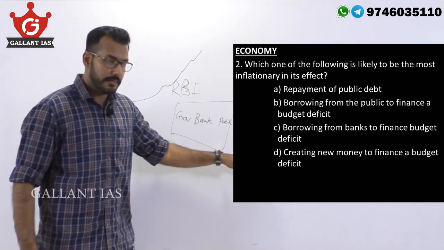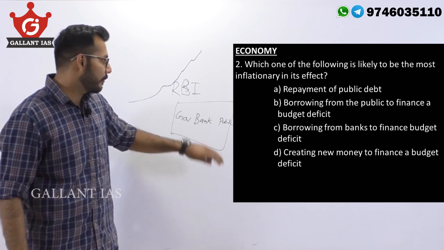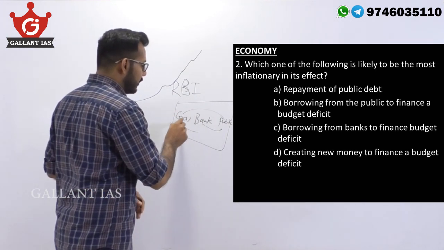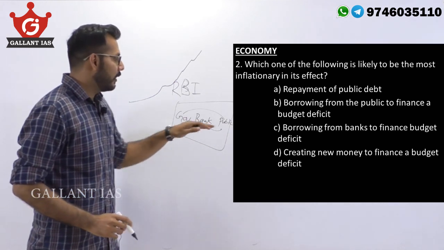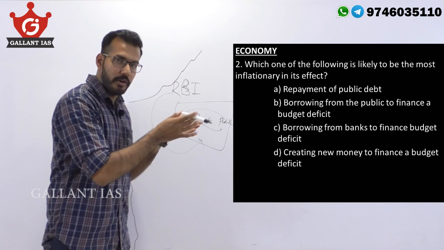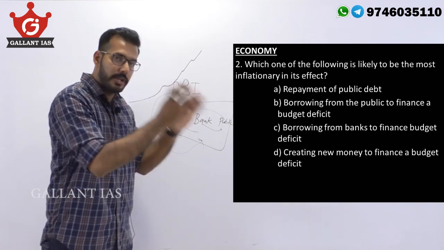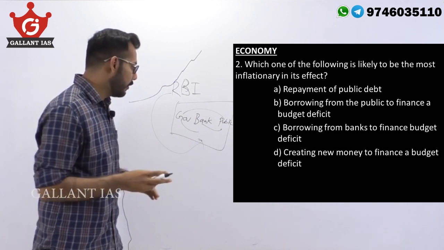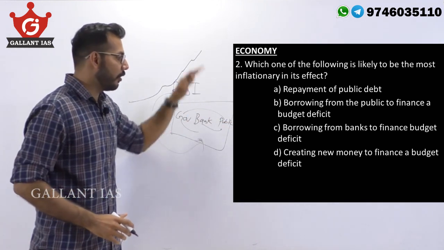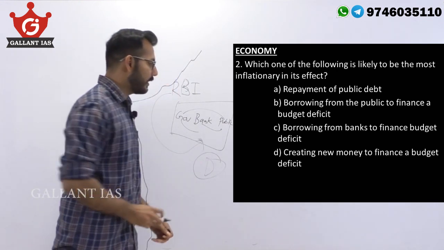Among all these options given here, A, B, C, and D, except for D, the movement of money is within this system. In D, RBI is creating new money and it is injecting into the economy. It is giving newly printed money and putting it out in the economy. That is the most inflationary among all the options given. Therefore, your answer here in this question is undoubtedly D.